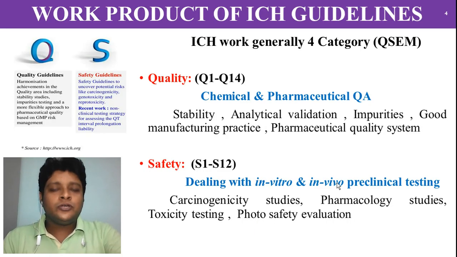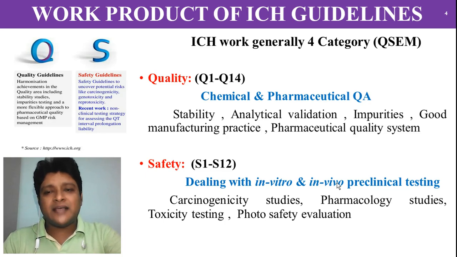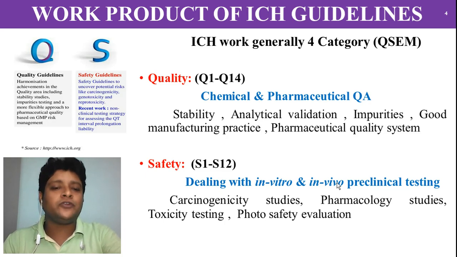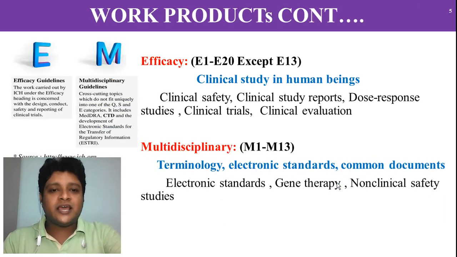Now if you see the work product of ICH guideline, it is classified into 4 different categories. First one is quality, second one is safety, third one is efficacy, and fourth one is multidisciplinary. And today our topic for discussion is multidisciplinary. Multidisciplinary deals with terminology, electronic standards, and common documents.